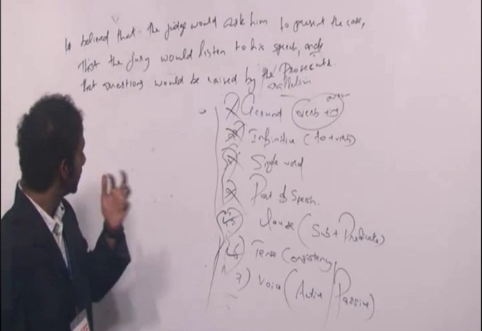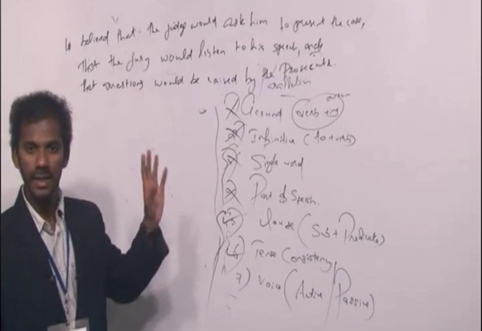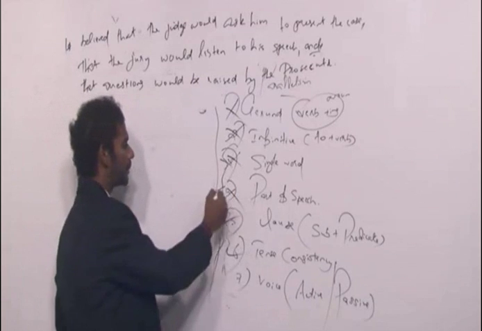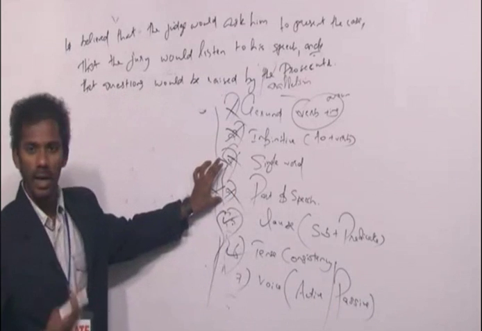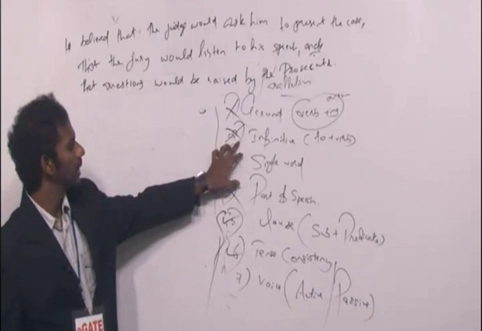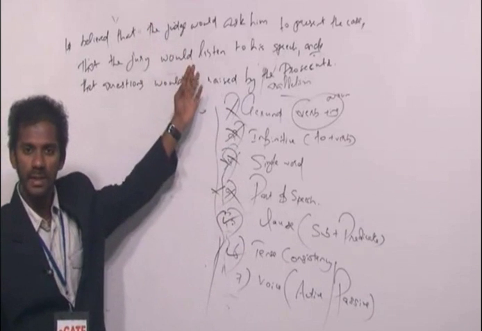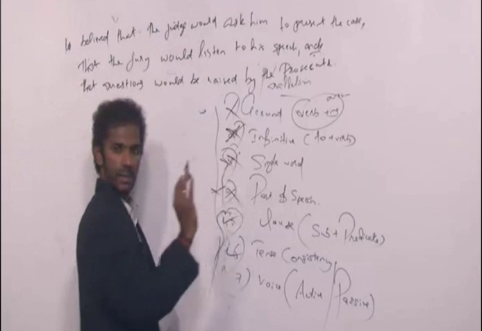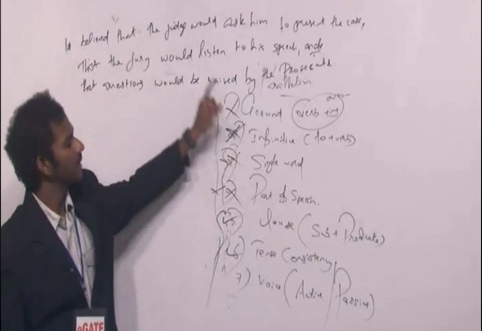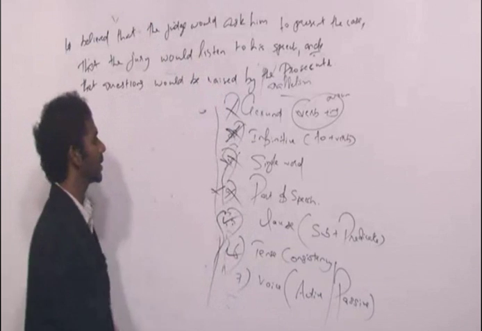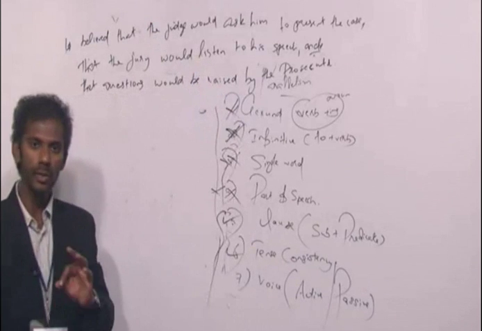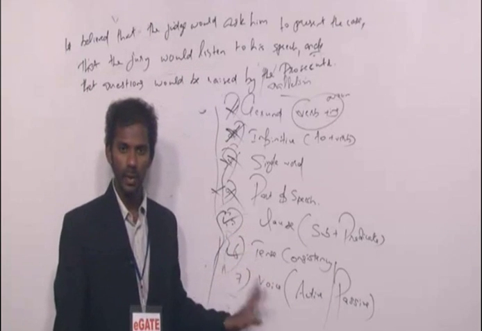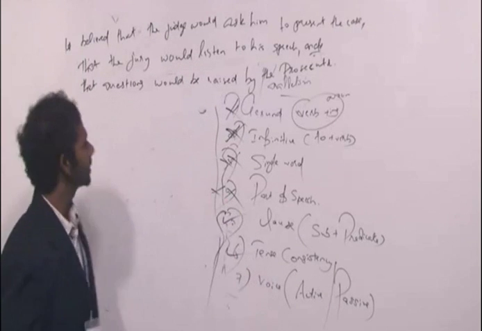Clear? Fine. Now here, the first idea is not a single word. So this concept is eliminated. So eliminate part of speech as well. So these two are gone. Right? Fine. Come to infinitive. Is there any infinitive out here in this sentence? There is no infinitive here. So forget about this concept as well. Gerund. Is there any gerund out here? No gerund. So forget about this as well. Now we need to focus only on three concepts: clause, tense consistency, and voice. Clear? Fine. Come to the first idea.